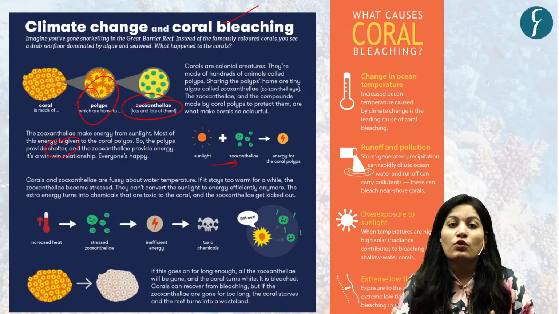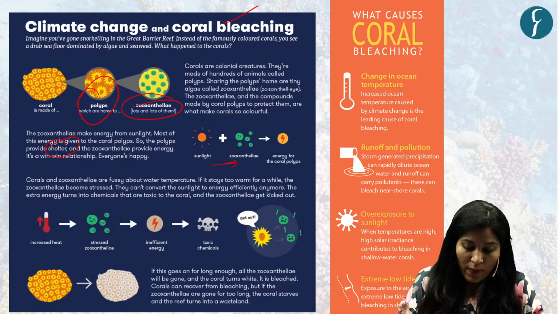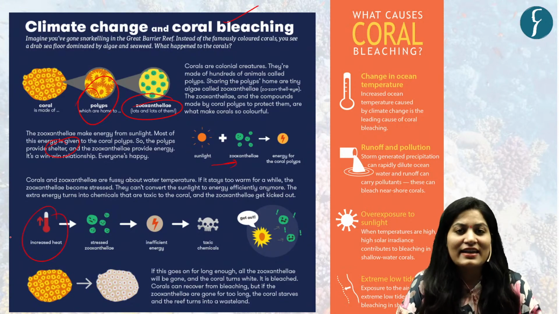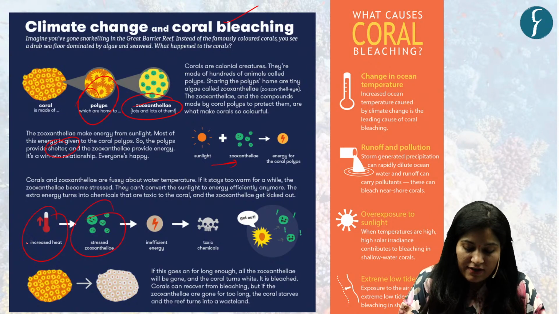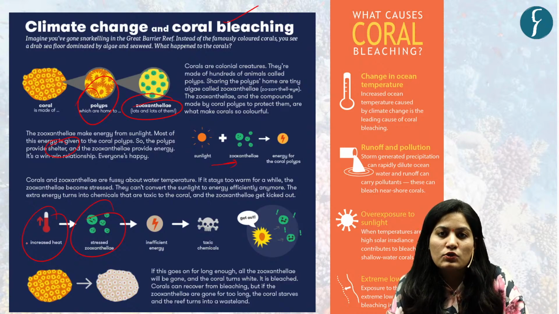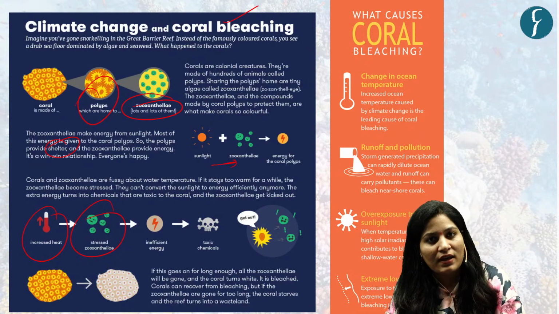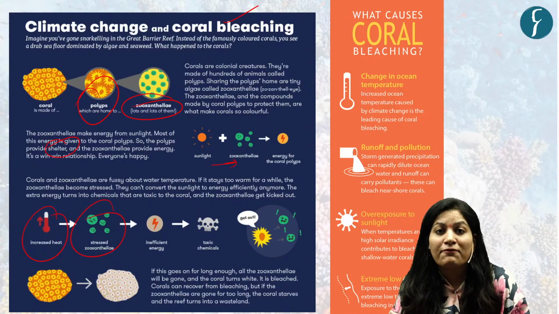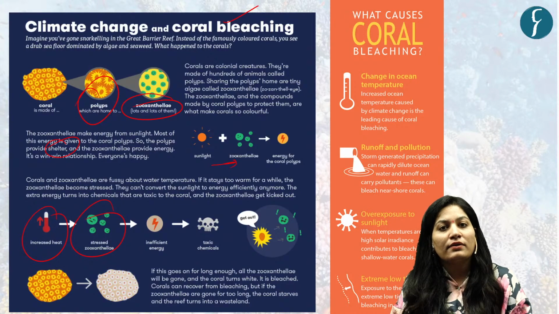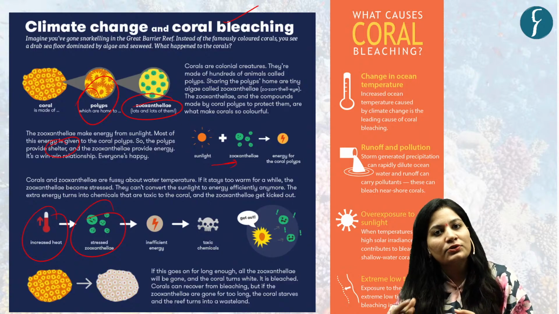Now, what is coral bleaching? When there is increased heat, a sudden rise in temperature, the zooxanthellae become stressed. Now they can't use that energy efficiently, which earlier they used to pass to the corals.